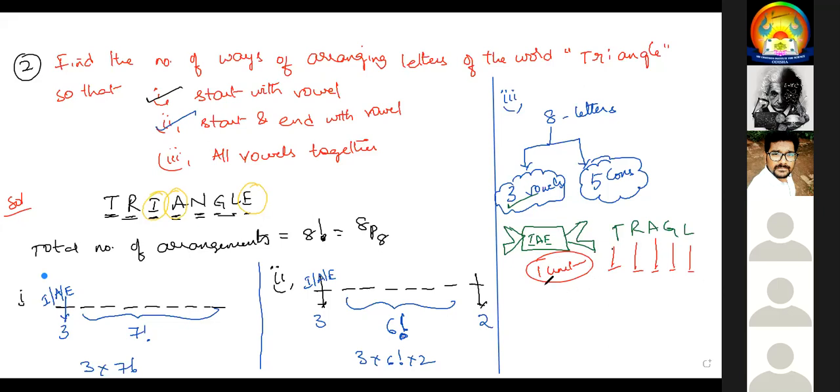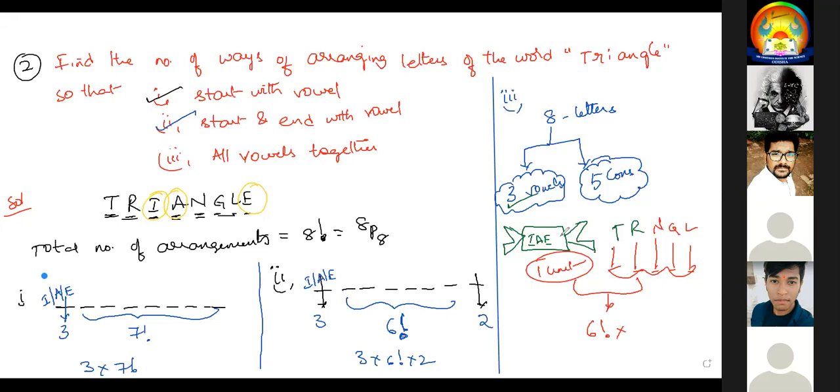The consonants are T, R, N, G, L. Now these are 5 plus 1, the entire thing looks like 6. 6 members can be arranged in 6 factorial ways in 6 blanks.